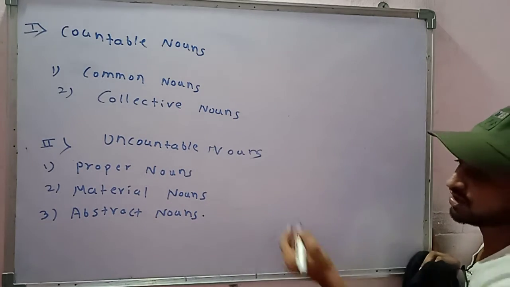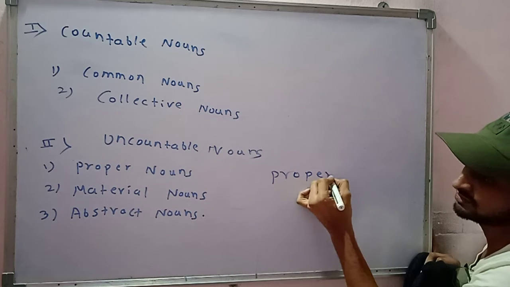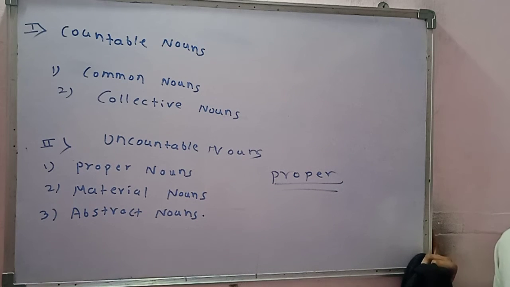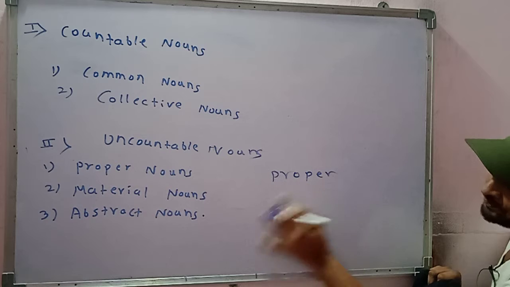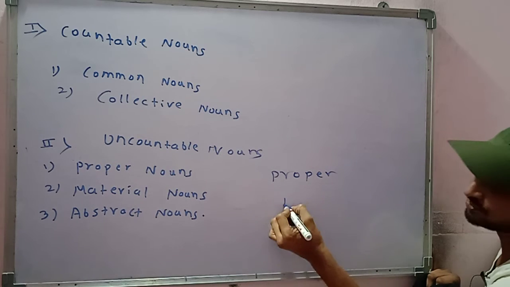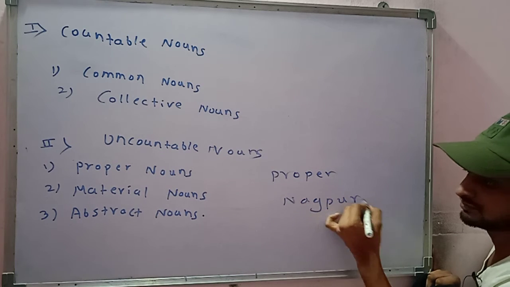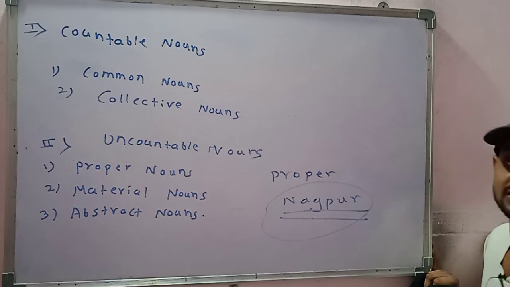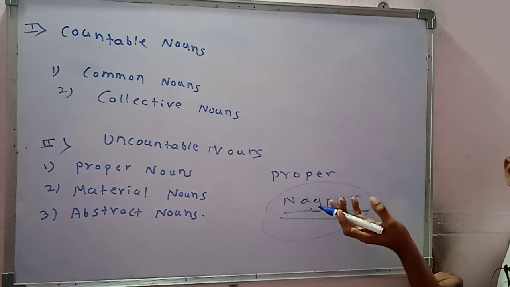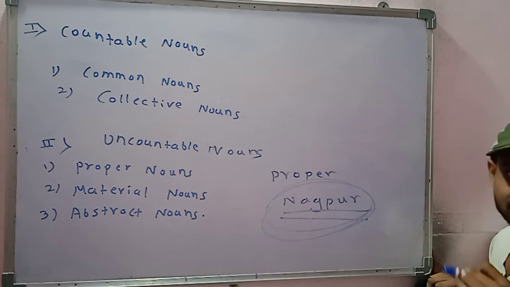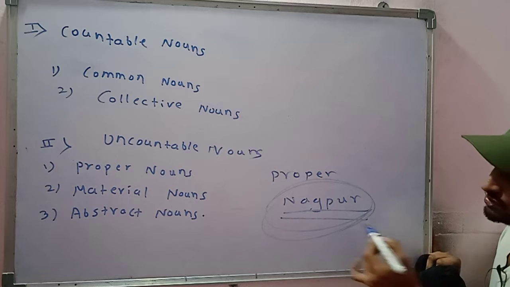First we will start with the proper noun. What is a proper noun? A proper noun means the name which is particular, which is specific to only one place, one individual or anything. So for example, let us take Nagpur. What is meant by Nagpur? It is the name of a particular city which is specific. There is no more than one Nagpur. Nagpur is only one. So you cannot count it.